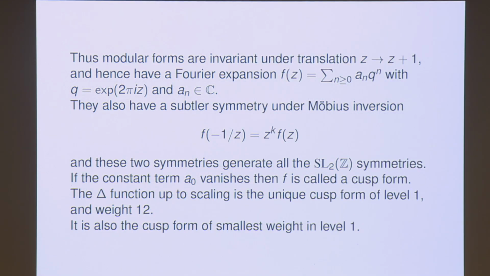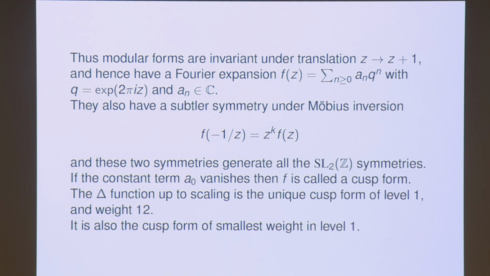Now these modular forms have a simple symmetry: z goes to z plus 1, which gives them a Fourier expansion. And they have a more subtle symmetry, which is the symmetry under Mobius inversion: f of minus 1 upon z equals z to the k times f of z. It's a hard symmetry to understand, but it's a very important symmetry.